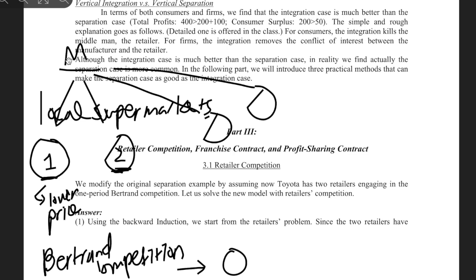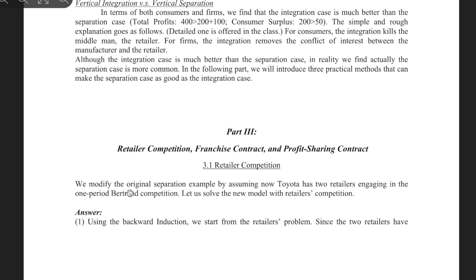So let's look at it. For retailer competition, we modify the original separation example by assuming now Toyota has 2 retailers engaging in one-period Bertrand competition. So let us solve the new model with retailer competition. The answer is to use backward induction again.